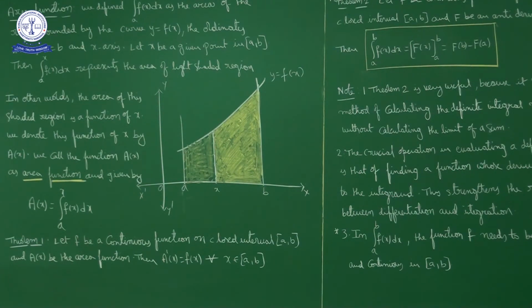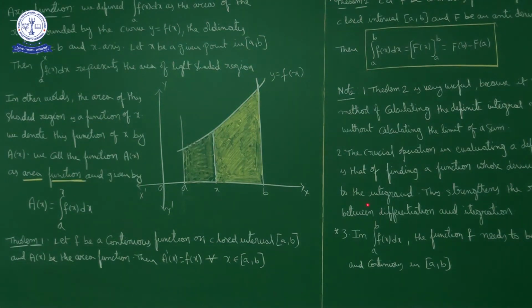This strengthens the relationship between differentiation and integration. The most important thing is to find the function whose derivative is equal to the integrand.